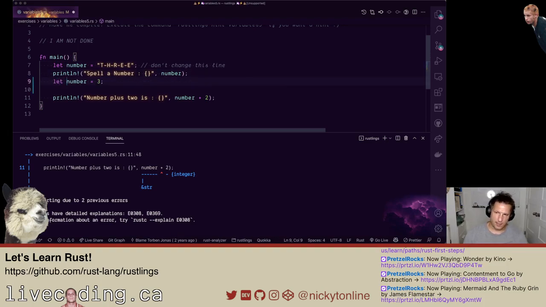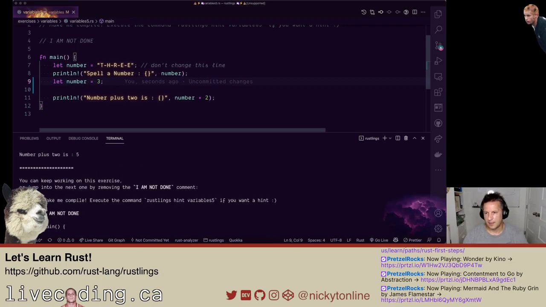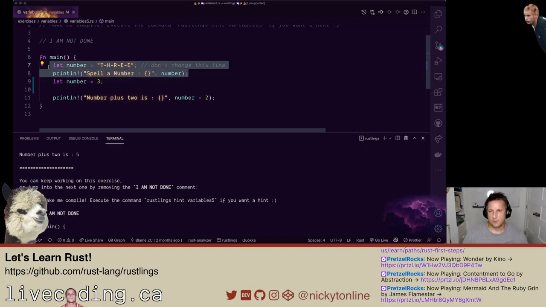You can redefine a variable like this, and if I compile this, it compiles now. I still find it odd that you can do this, but from my understanding, you set it to the string value here, you print out the string value. At this point, you get to here and you set it again, using the shadowing of a variable, to the number 3 now. At this point, this is no longer accessible because you've shadowed the variable.